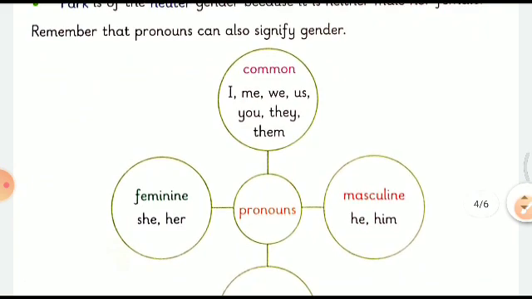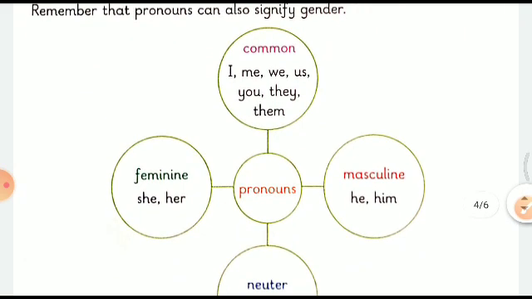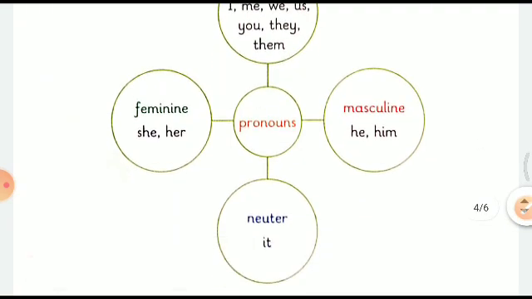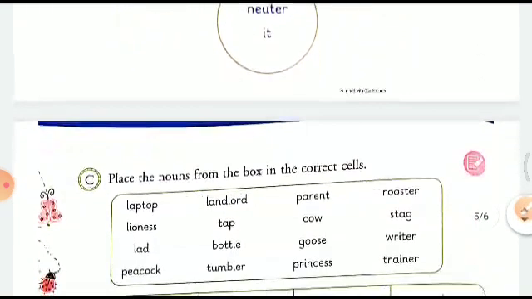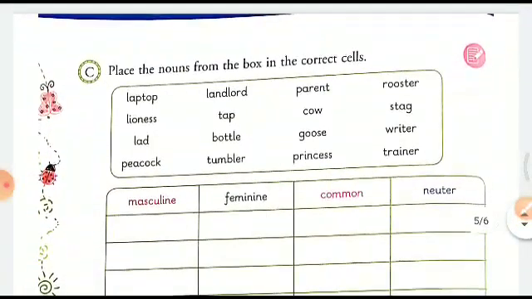Remember that pronouns can also signify a gender. Common gender: I, me, we, us, you, they. Feminine: she or her. Masculine: he, him, because it is used for male. And neuter is it. Okay, now we come to part C. Place the nouns from the box in the correct cell.